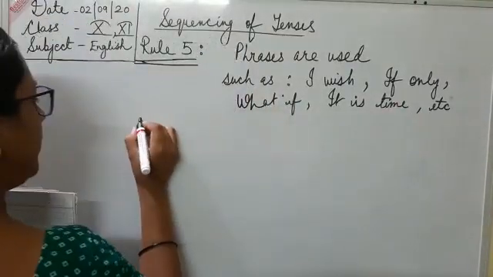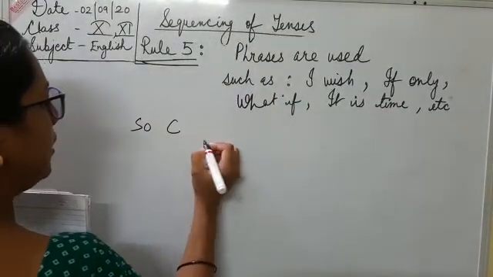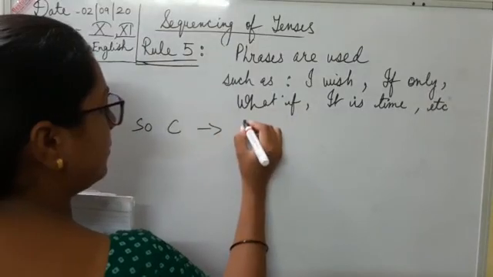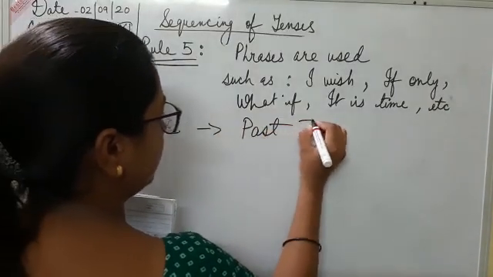The subordinate clause will always be in past tense.